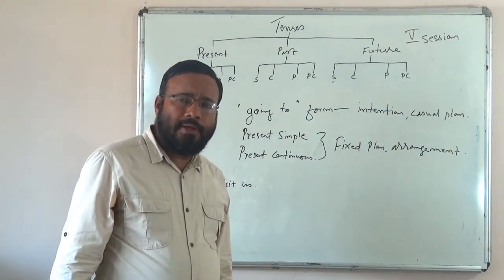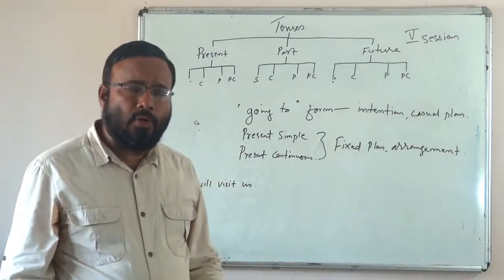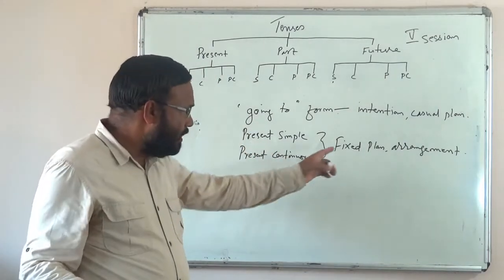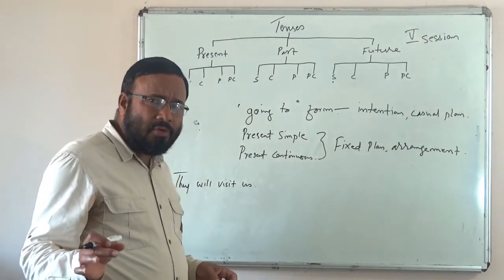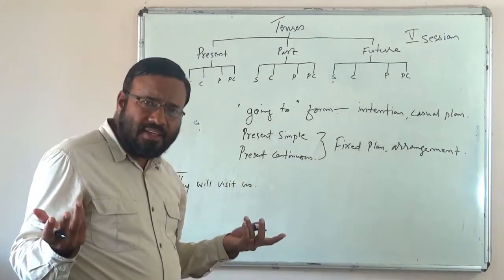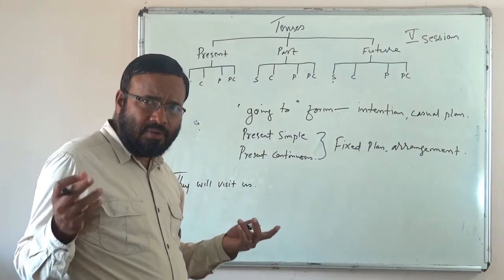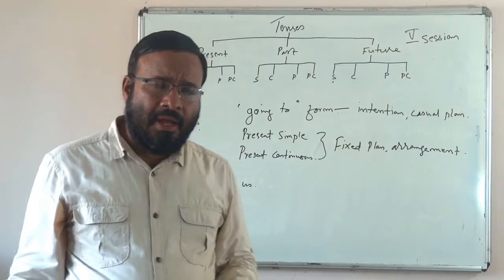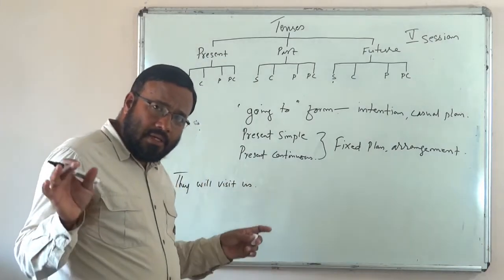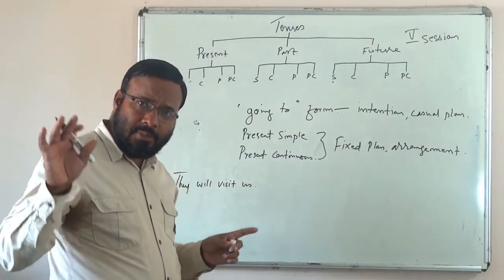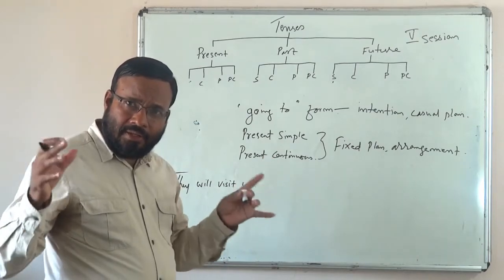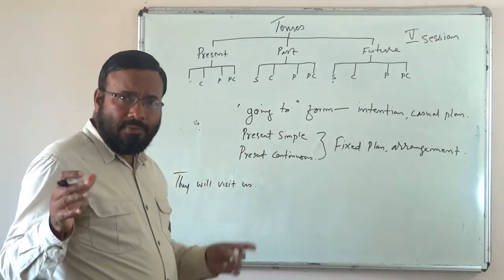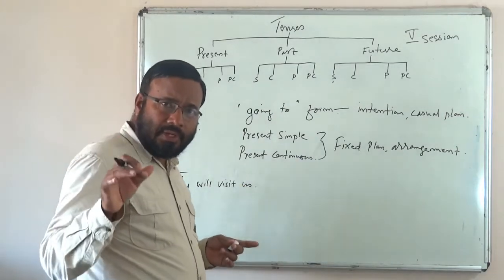They are going to buy a new car. When we say they are going to buy a new car, what does it show? Is it any fixed plan? No. These are intentions only. What they want to do, an intention or a casual plan. You can say they are going to buy a car. But they are determined, everything is fixed, all arrangements are done, money, everything they have with them. They contacted the showroom people and fixed everything, when the delivery of the car will take place.